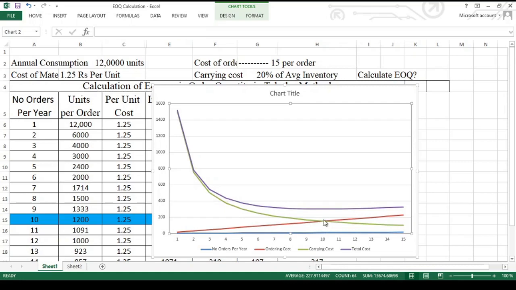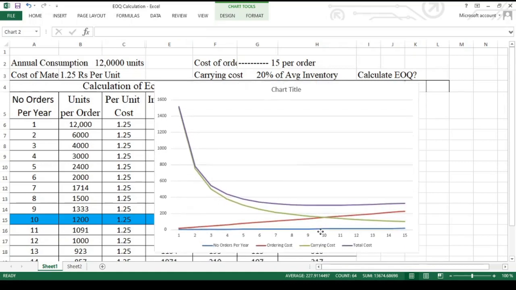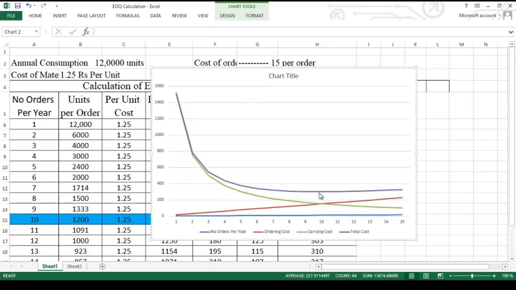These two curves intersect at 10 orders. There our EOQ will happen, because both curves intersect together and there the total cost line is the least. After this point, the total cost line also increases, reaching 325 rupees from 300 rupees. So like this we can construct the chart for the given data.